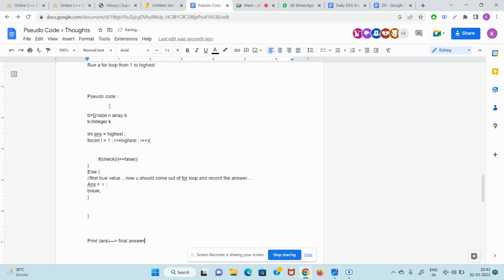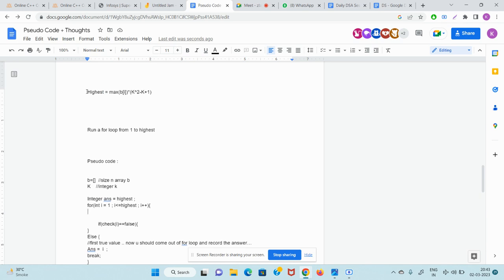Okay, I think we can write the same thing. Okay, this is our B array of size n. This is our integer k. Integer answer equal to highest. What is highest? Highest is nothing but this.